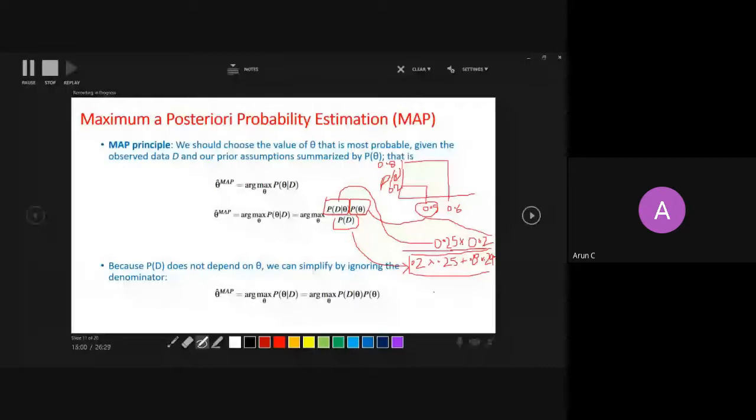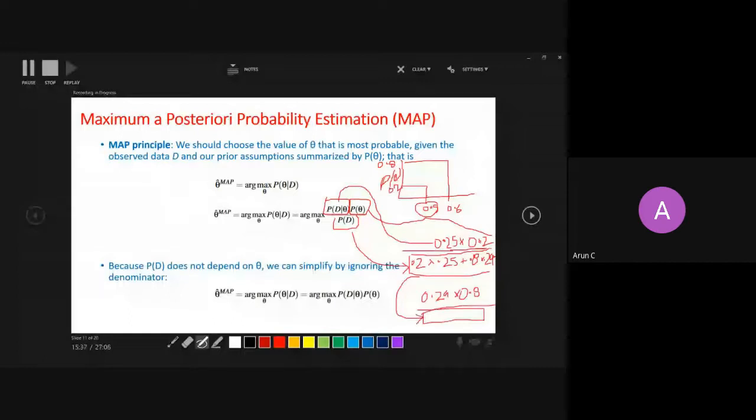Similarly, you calculate the second fraction when theta is 0.6. For theta 0.6, the probability is 0.8, and the probability of data given theta is 0.24, divided by the probability of the data, which will not change. So this expression will again come here. It will not change, because the probability of data is constant here.